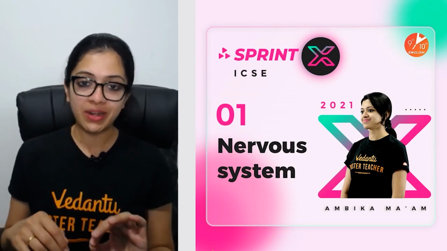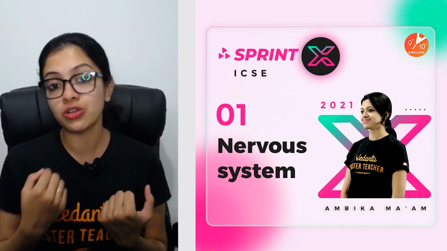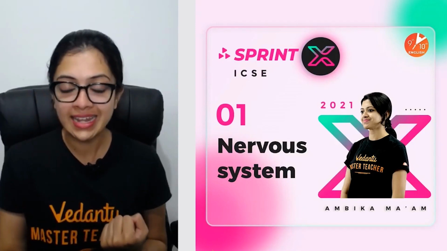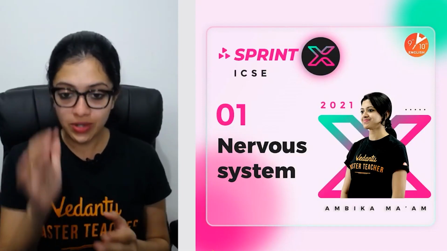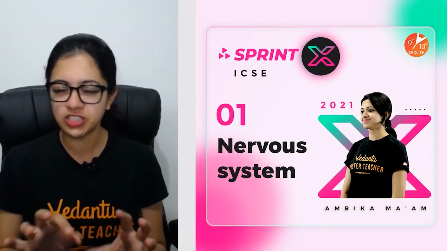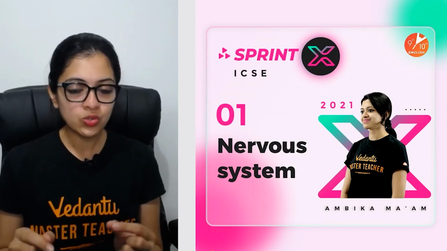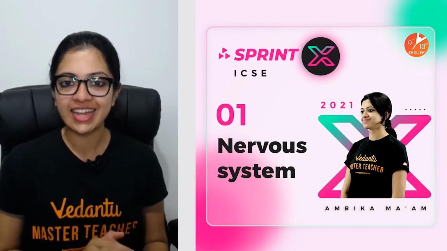As you know, in Sprintex, we've been covering a lot of questions for you so that you can face your final exams with much better confidence. So today we will discuss a few questions from the chapter Nervous System, which is one of the most feared chapters in ICSE Class 10 Biology.